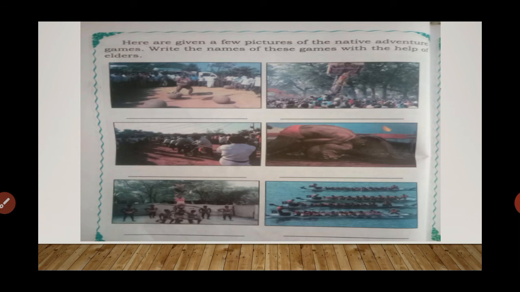So here a few pictures have been given which are native adventure games. So you have to write the names. You already studied in your classes. So the first picture is weight lifting. Yes, the person is lifting a heavy rock. So it is weight lifting. In the same way, name this and write it.